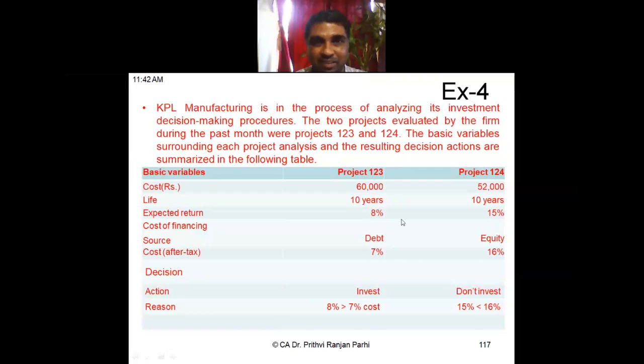Sorry, sir. Has the company done the correct thing or not? No, they have not done the correct thing, because they have taken decisions on the basis of the company saying that my cost is 7% and the return is 8%, so I will select it. But as a finance manager, I should not look at this cost or that cost. I should find out what the overall cost is.